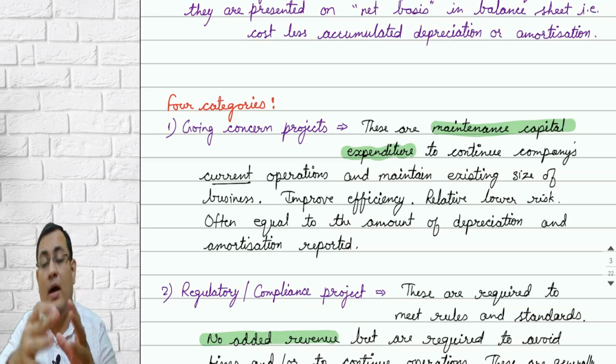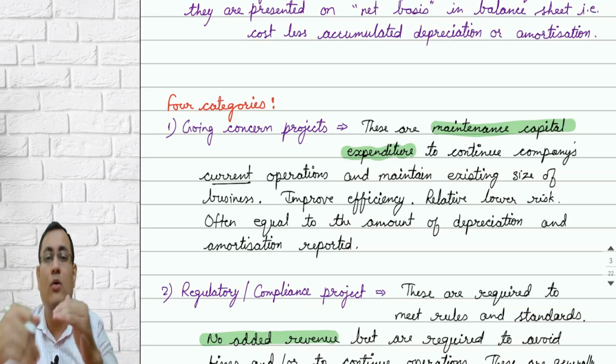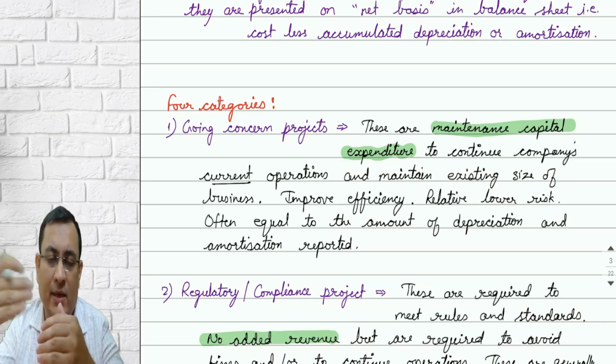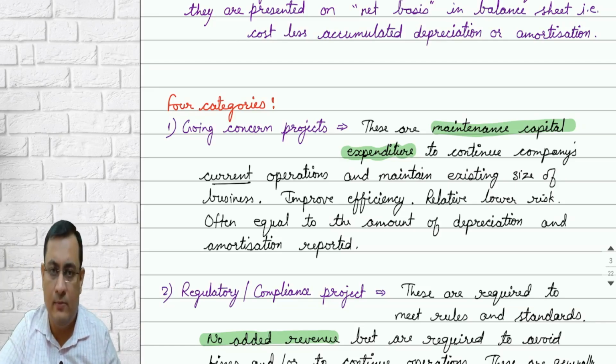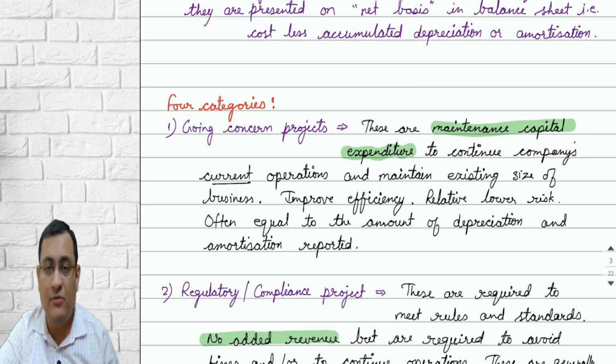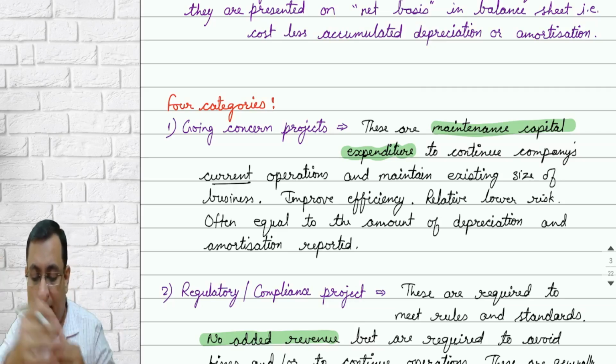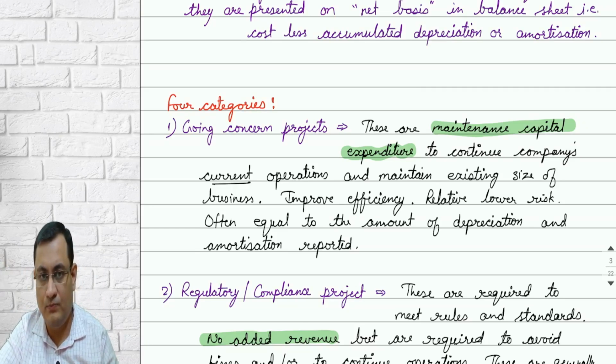Or if you are having a manufacturing concern and now you are just replacing your old asset with the new machinery, then these are classified as going concern or the maintenance expenditure projects.